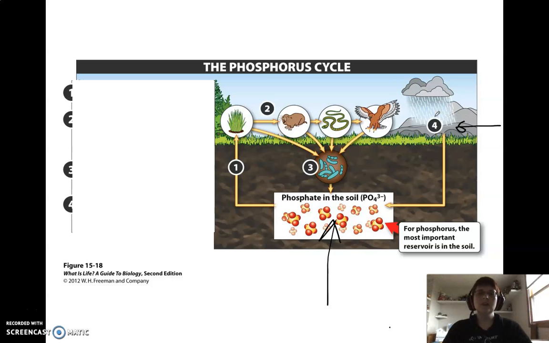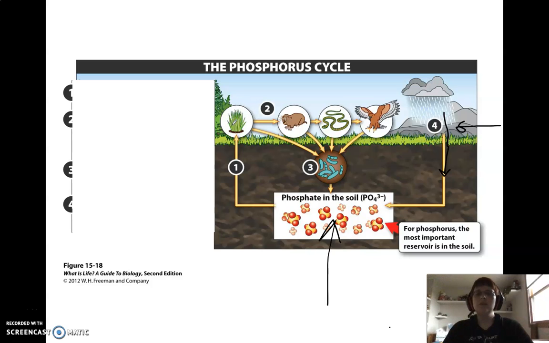So we're actually going to start with number 4. I know that sounds weird. So rain actually erodes the phosphorus out of the rocks and into the soil. And then we get the phosphorus in the form of phosphate, as you can see here, hanging out in the soil. That phosphate will then, now we can go to 1, be taken up by our plants.